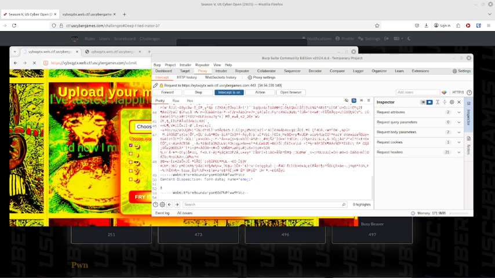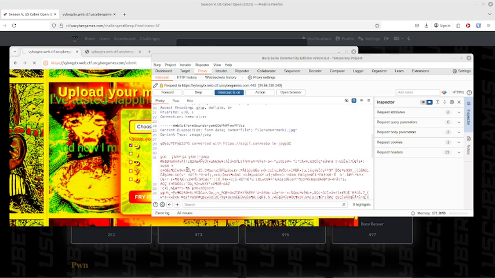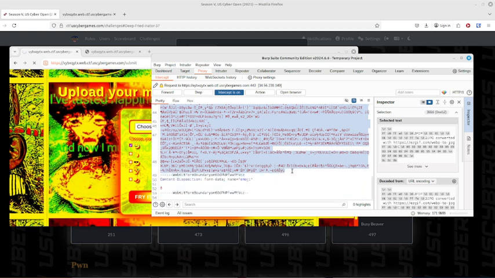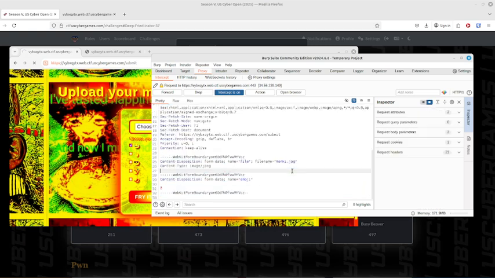All right, so as you can see, we got our submit request. I'm just gonna delete this PNG, whatever, JPEG. So now that we have our emoji, that means that it's gonna get passed to ImageMagick through our Deep-Fry service, the backend. Let's just put in an SVG file, which will allow us to read the flag, right?